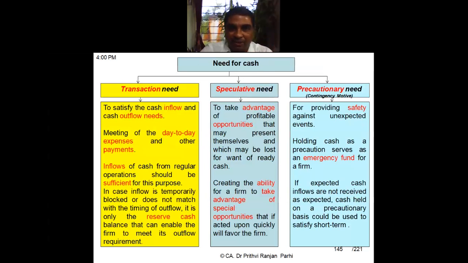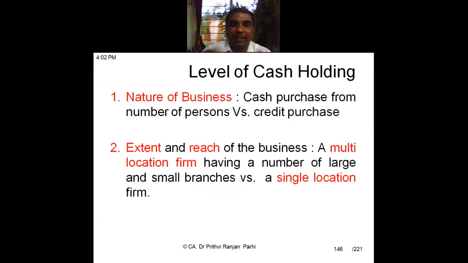Keeping in mind all these three kinds of needs, we have to decide what the level of cash holding should be, right? How much cash one should ideally keep depends on a lot of things. Two major things which affect our cash holding level are, first, the nature of business, and what is the second one? Can you read it? Extent and reach of business. So these are the two major factors. Other factors are also there.